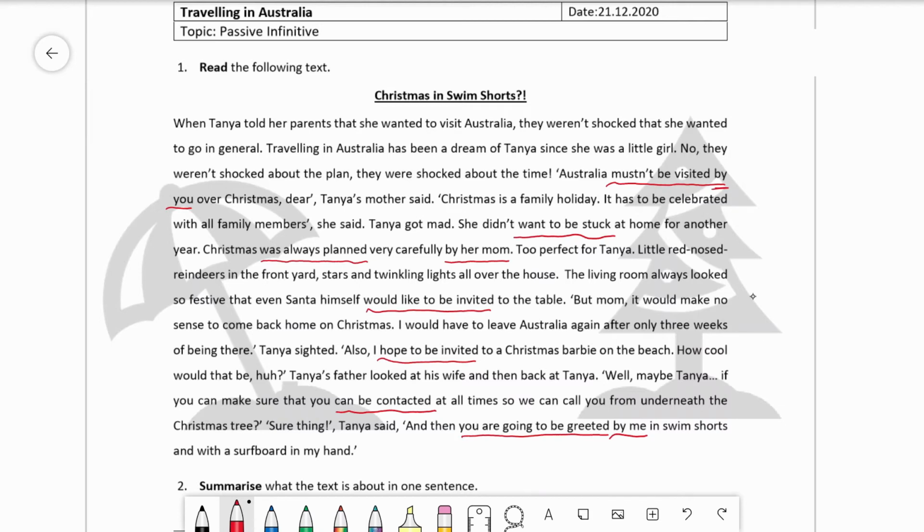Let's count them. 1, 2, 3, 4, 5, 6, 7. There's one missing. Oh yes, it's over here, in the 4th line. So Christmas has to be celebrated with all family members. Okay, now we have found all of our passive constructions.